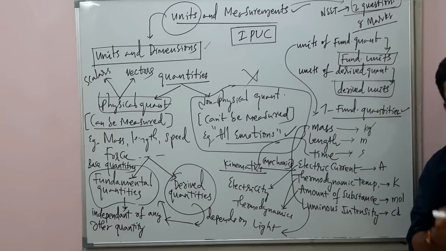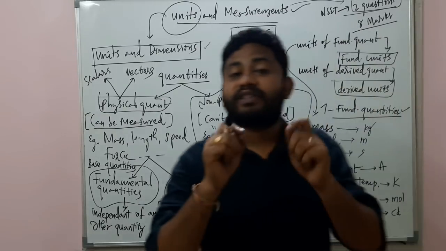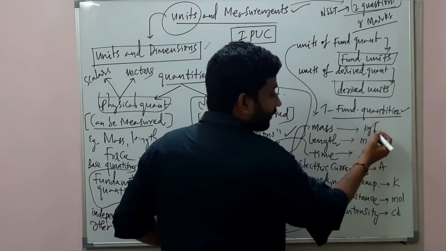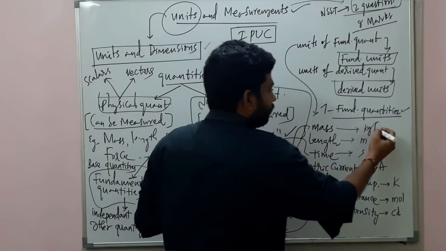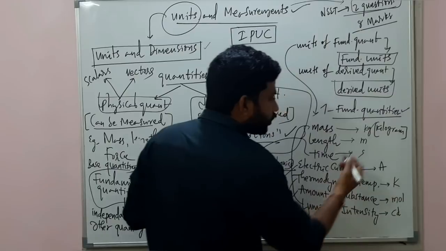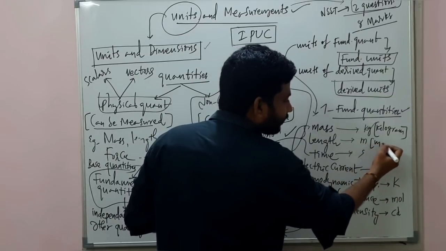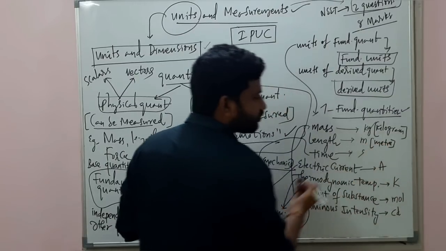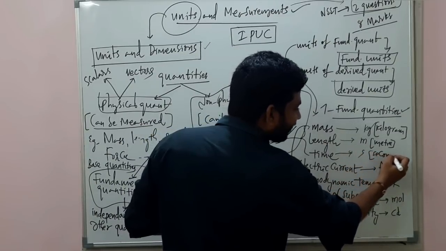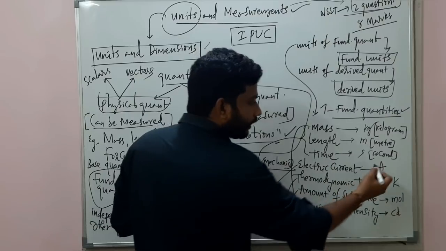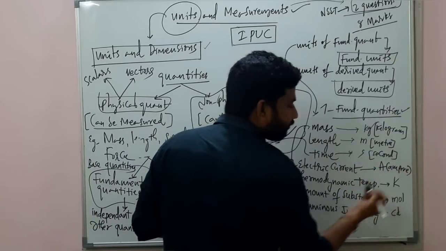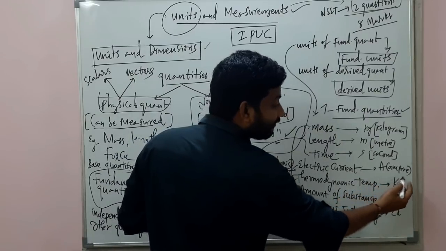For your better understanding, I am writing once again here in detail. Kilogram. Kg is the symbol, but the actual unit is kilogram. Right? So this is meter. Length unit is meter. And the symbol is s and it is second. A is ampere. And this is Kelvin.